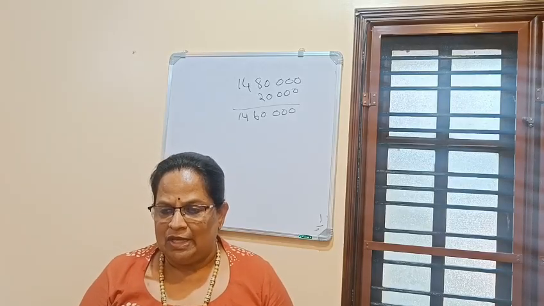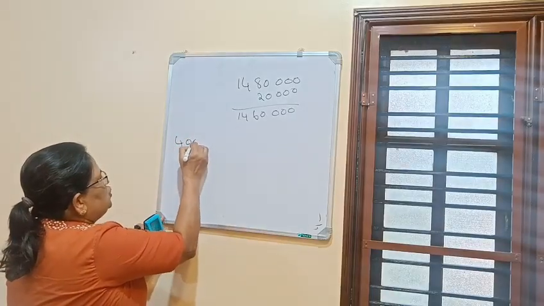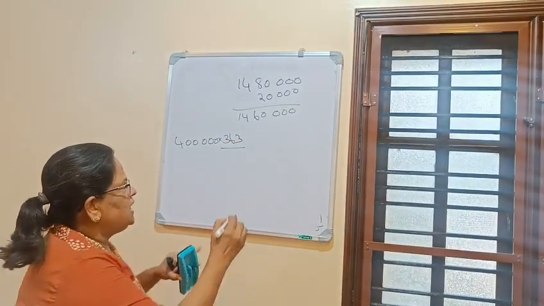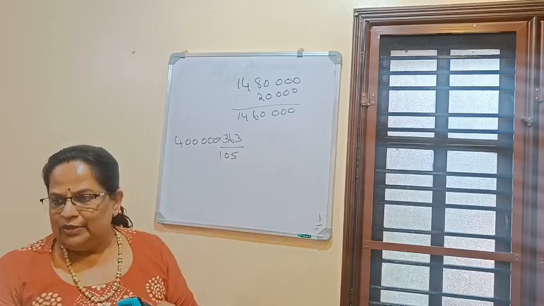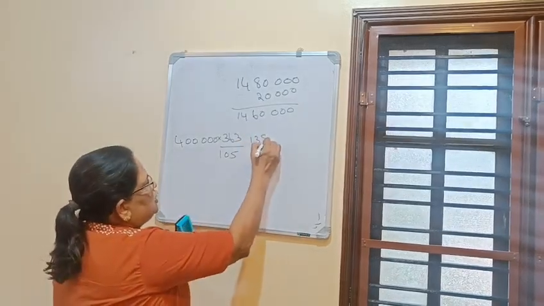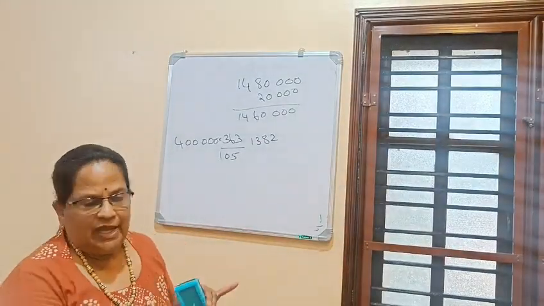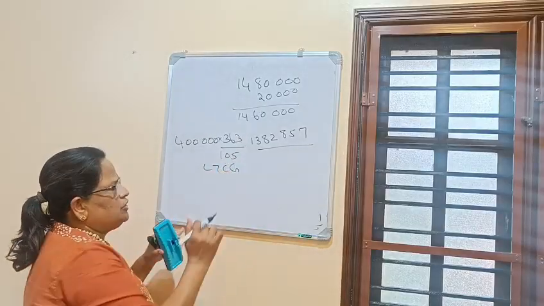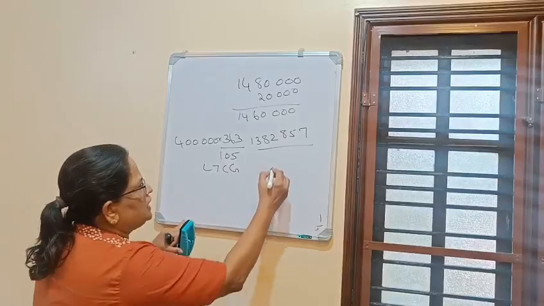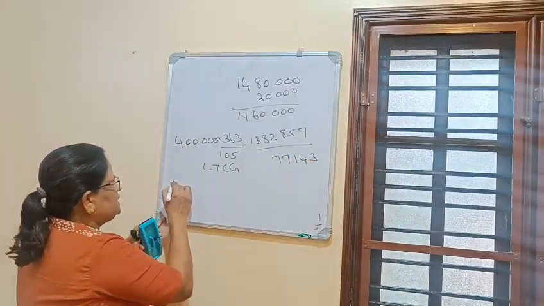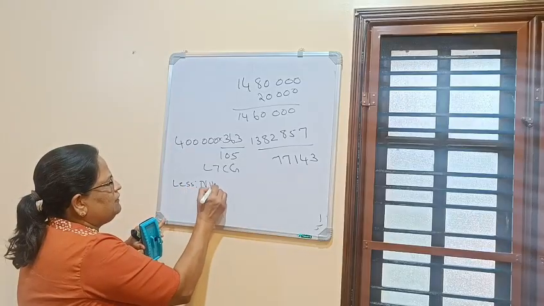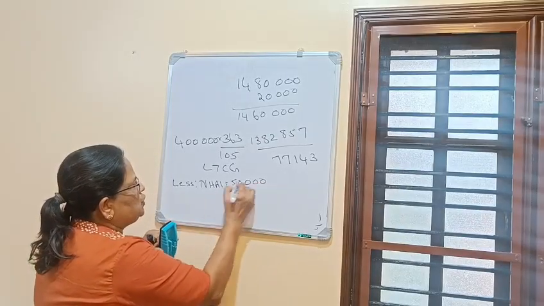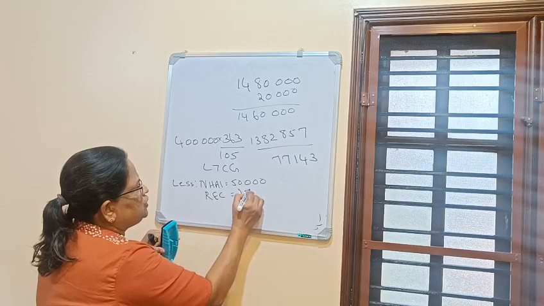Now the indexed cost we have to calculate. Indexed cost is 4 lakhs, this is the price at which he has acquired in 2002-3, into the index 363 by 105. So the value is 13 lakhs 82,857. Now definitely it is long-term capital gain from 2002 to 2024: 77,143. Now less: he has invested in National Highways Authority of India the value of 50,000, and in Rural Electrification Corporation he has invested 25,000.